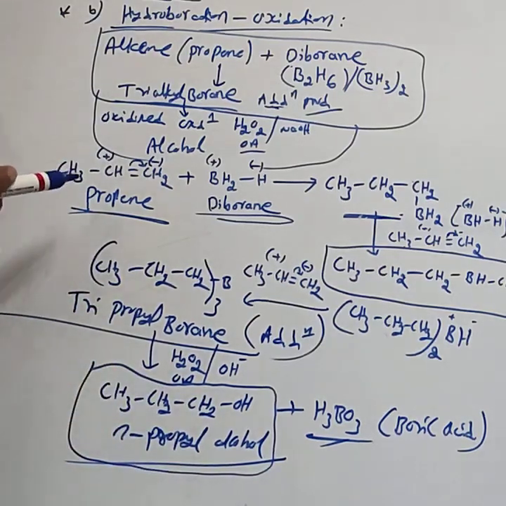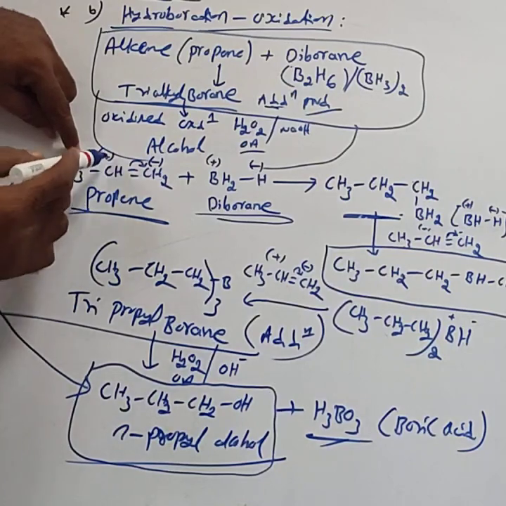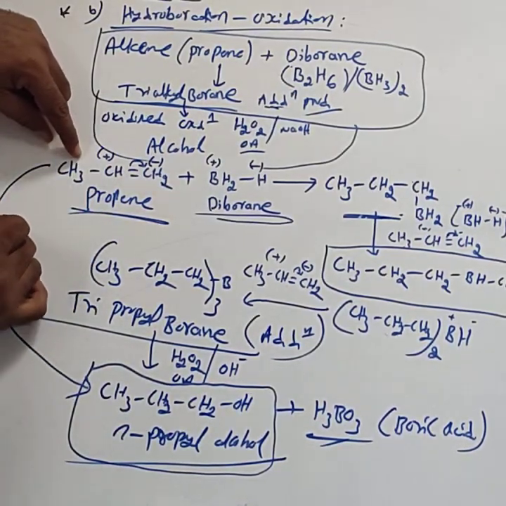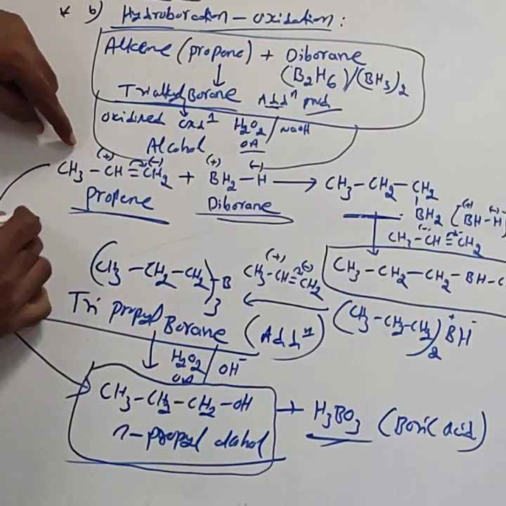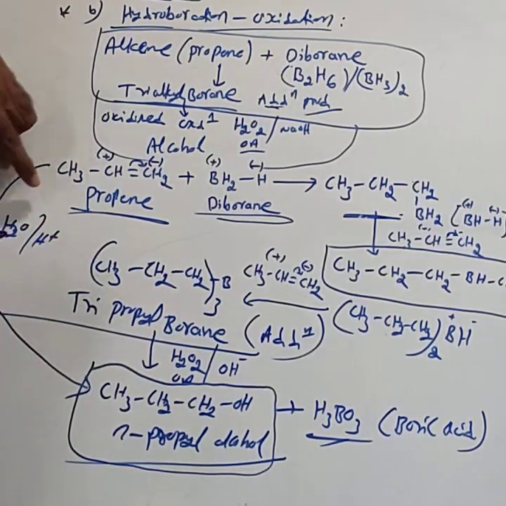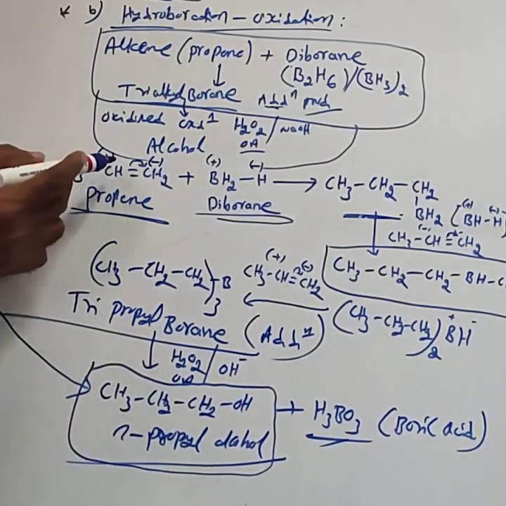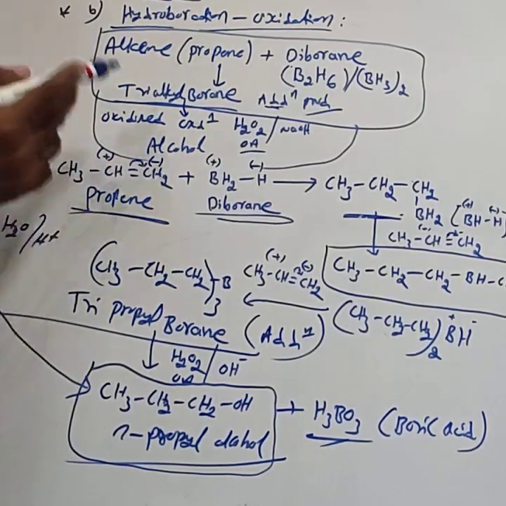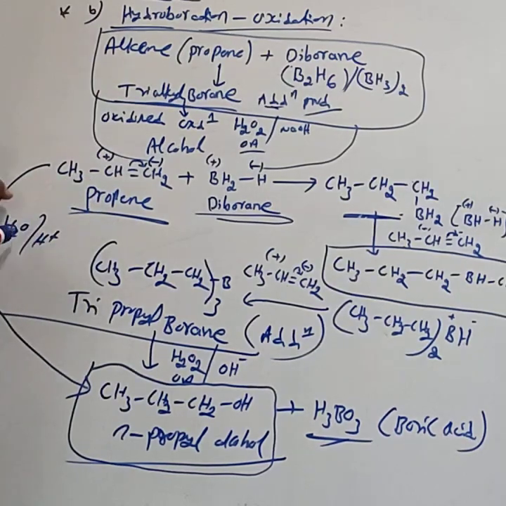You observe that propene goes to alcohol, propyl alcohol. Just this reaction appears like addition of water in the presence of an acid. Addition of water in the presence of an acid as the catalyst. Generally, if you add water to propene, you get isopropyl alcohol. In the last reaction, propene to alcohol, isopropyl alcohol is formed.